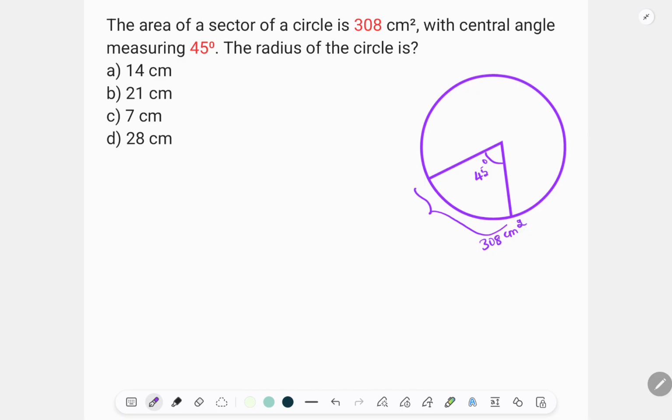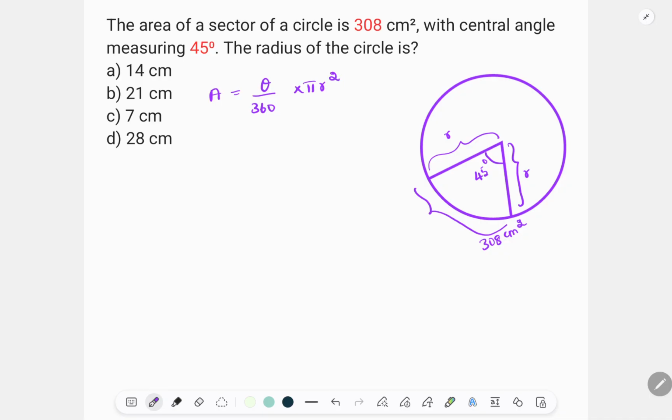A sector is a region bounded by two radii of a circle. This is one radius, this is one radius, two radii of a circle and an intercepted arc of a circle. For the area of a sector, if the angle of the sector is measured in degrees, that is 45 degrees, then area equals theta by 360 into pi r square.